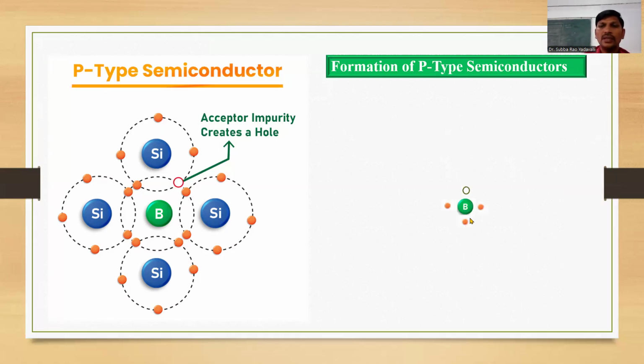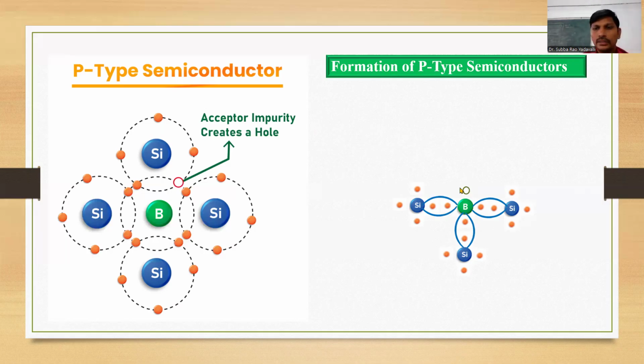So this is the boron atom. One silicon atom contributes 1 electron and the boron atom contributes 1 electron. Here there is the formation of a covalent bond. And here another silicon forms another covalent bond with the boron atom. Next, another silicon atom forms a covalent bond with the third electron present in the valency of the boron. Here there is only one free hole. This hole is shared by another silicon and forms a covalent bond.